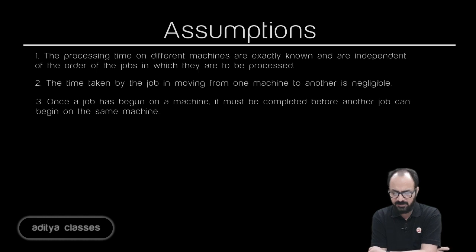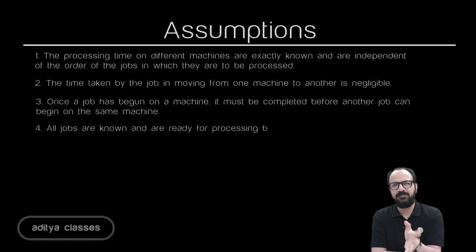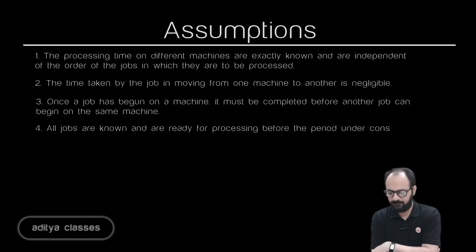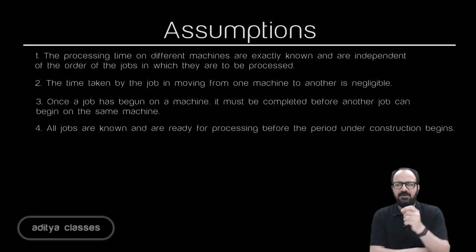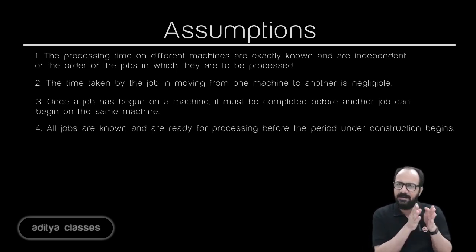Then, all jobs are known and ready for processing before the period under consideration begins. That again is a logical assumption. Whenever I consider whether to go with job E or job F, I will assume that E and F are available.